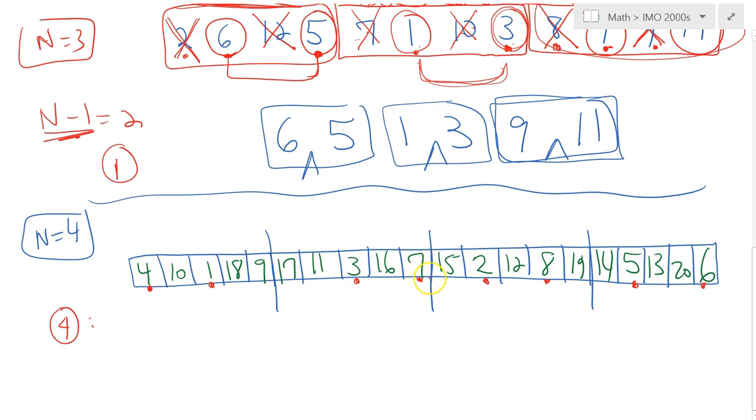So when I compare these, we focus on the second shortest in each group: 7, 8, and 6. Which one is the smallest among these? Well, 4. So keep the 4, keep the 1, eliminate everybody else. That's good. But what I also do, which is critical here, is eliminate the smallest numbers in the other blocks. So what would that ensure? Notice that 2 and 3 are eliminated here. These are the two people that could go between 1 and 4.